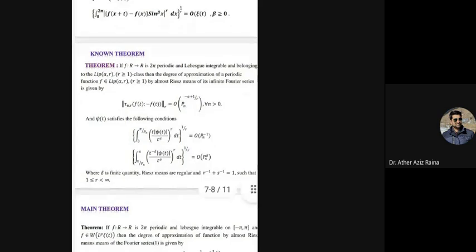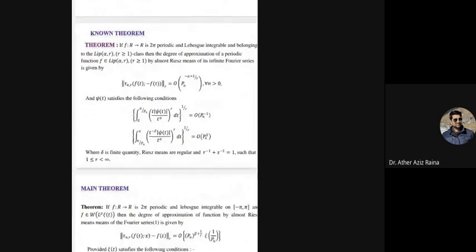Now, I use the statement of the given theorem. So here I define the known theorem. If f is a function from R to R, 2 pi periodic and Lebesgue integrable and belonging to the Lip alpha r class, where r is greater than or equal to 1, then the degree of approximation of a periodic function f belonging to the Lip alpha r class by almost Riesz means of its infinite Fourier series is given by this. Now I use this result and all lemmas of this theorem, and generalize this theorem by using the weighted class.